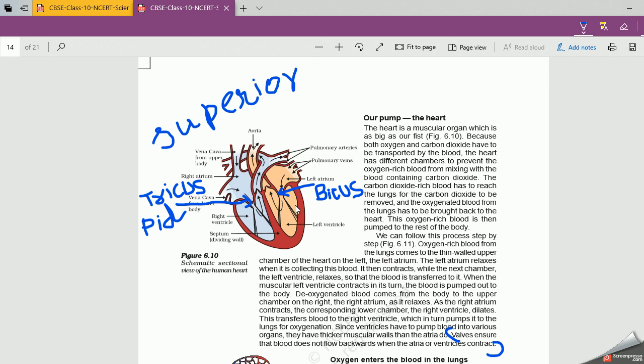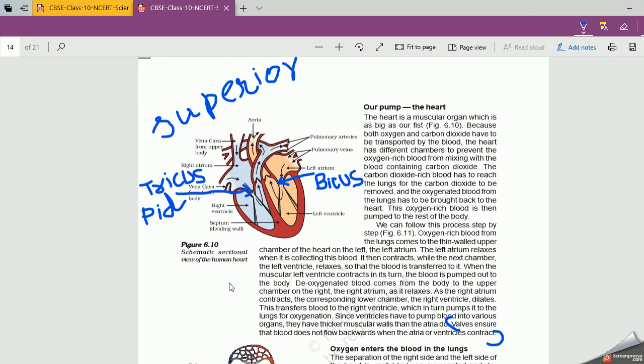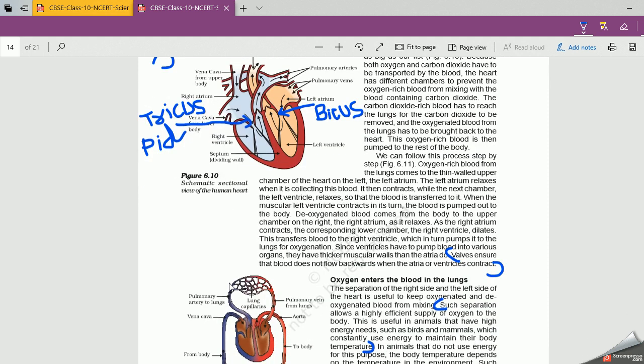Now how does this happen? When the valve gets closed, you can see the arrow mark. Impure blood from the ventricle goes to the pulmonary artery, and the pulmonary artery carries this impure blood to the lungs. You can see in the diagram, this is the pulmonary artery.